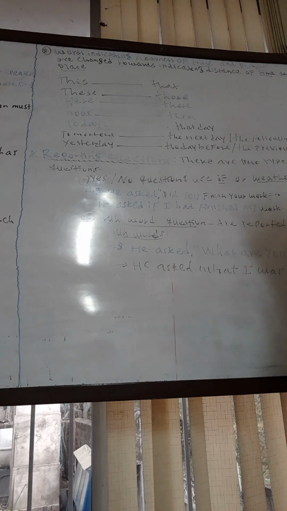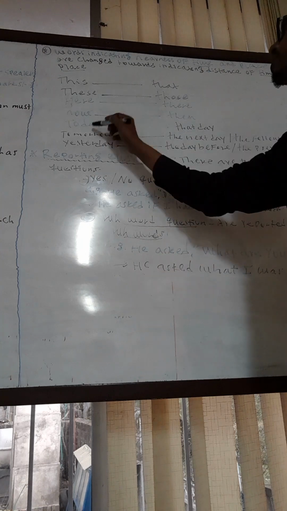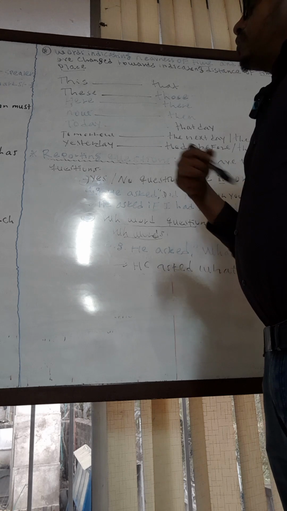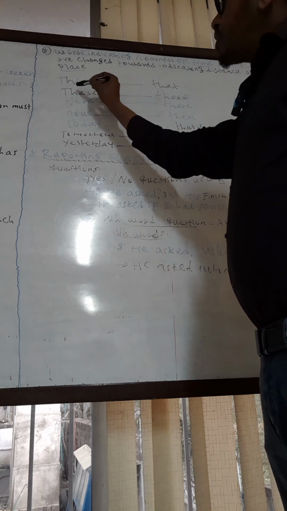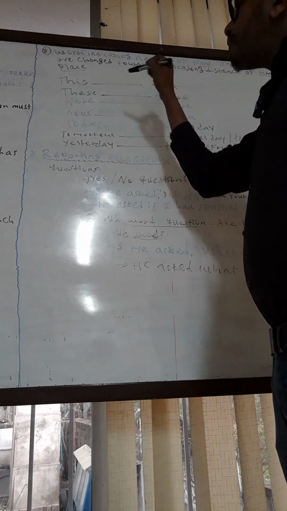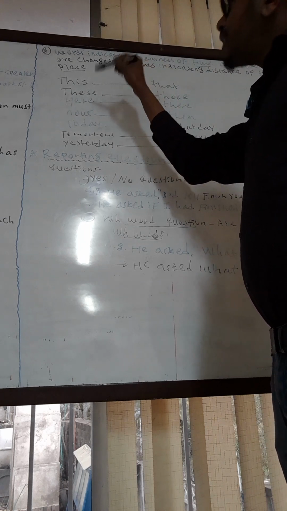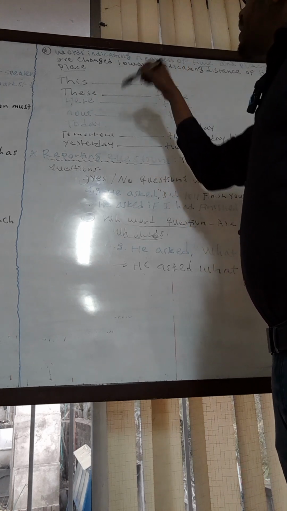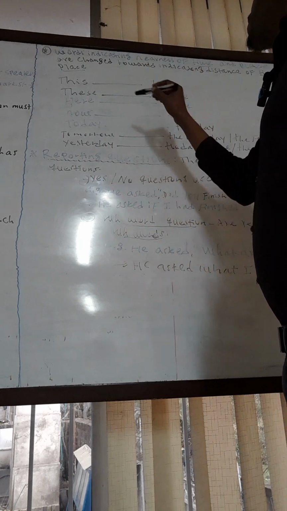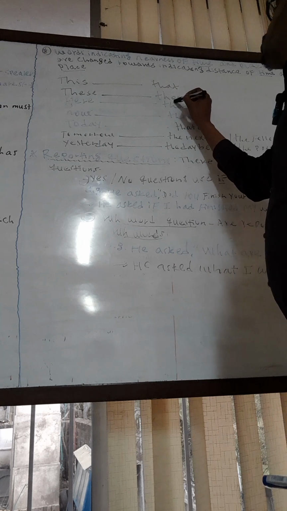For example, let's take a look at these words and these ones. If we have a word within the direct speech which says this, it should be changed into that. If we have a word within the direct speech, when we are converting the direct speech into reported or indirect speech, it should be changed into those.